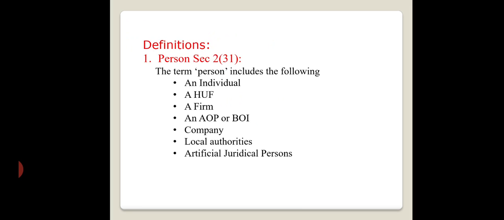Under section 2 subsection 31, the term person means an individual, an HUF, a firm, an AOP, that is Association of Persons, or body of individuals, a company, a local authority, or an artificial juridical person. Here, an individual means a natural person or a human being. An individual may be a man or woman. Even lunatics are also considered as a person in the Income Tax Act 1961.